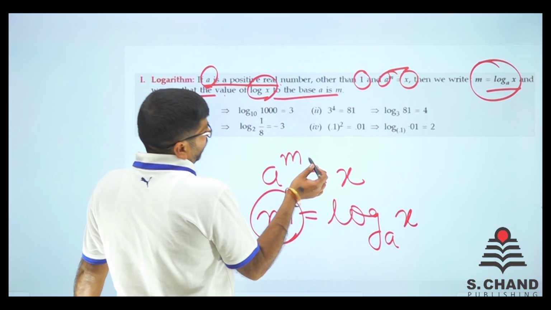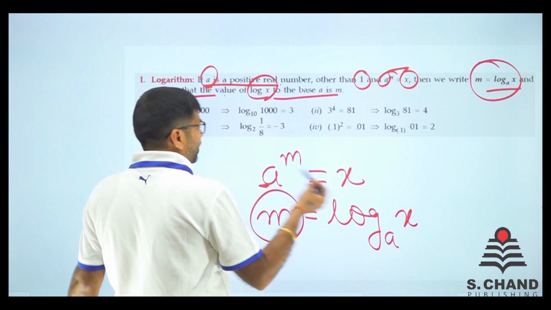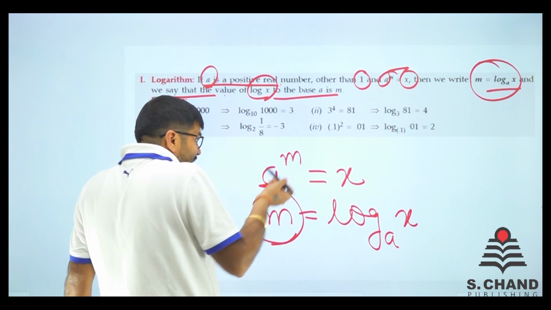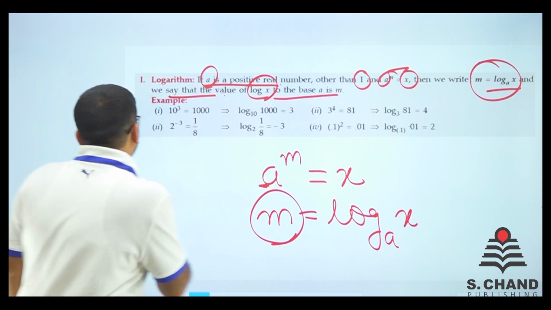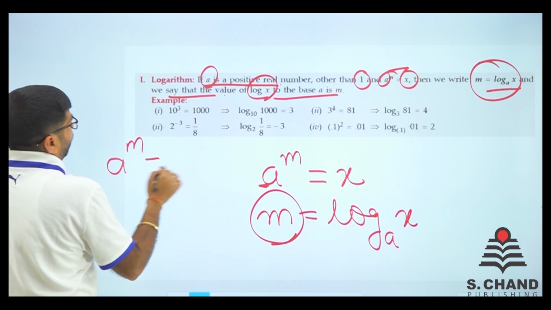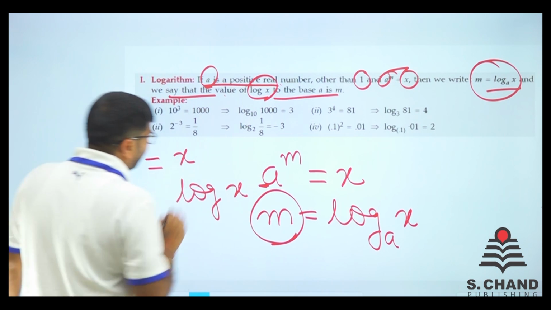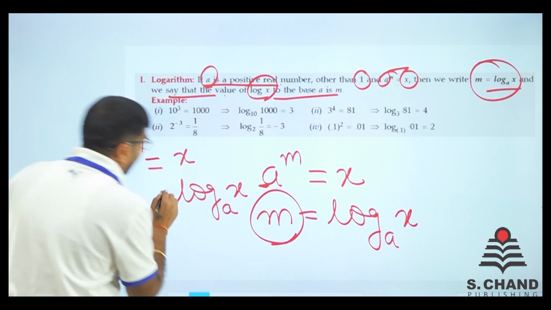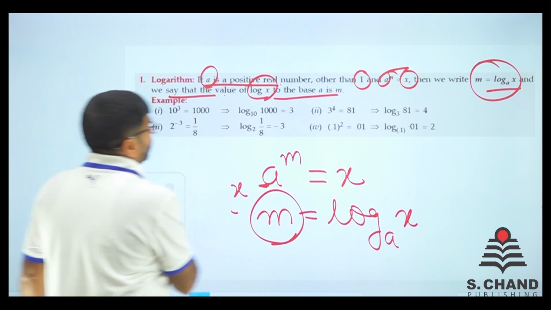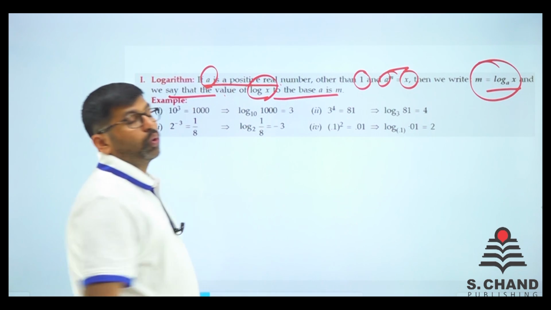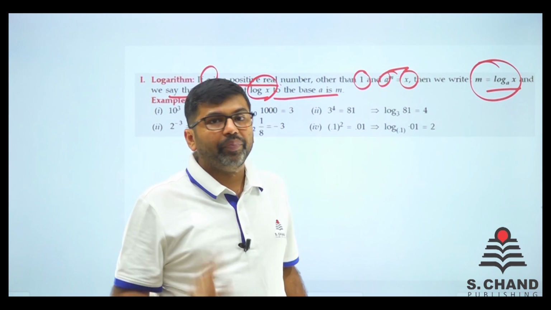What do you need to do? The base of log is a, because here it is the base and here it is the base. m is the value, the power value, and log is applied on x. So a raised to power m is equal to x. First, apply the log on x, write this base here, and put the value of m here. So m is equal to log x to the base a. Always remember this: m is equal to log x to the base a, if a raised to power m is x.